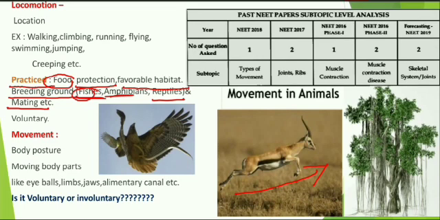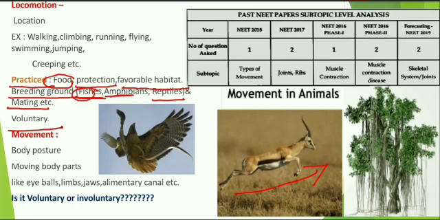All these actions of locomotion are purely under the control of willpower, and for that reason these are known as voluntary functions. Walking, climbing, running, creeping, jumping, all are purely under the control of willpower. That's why these are all voluntary.